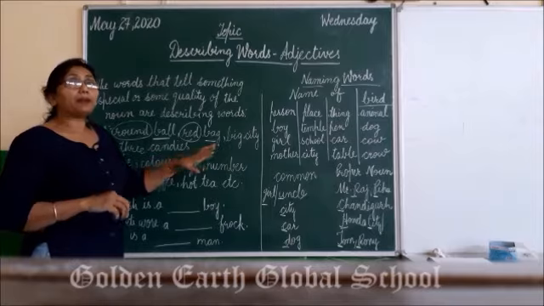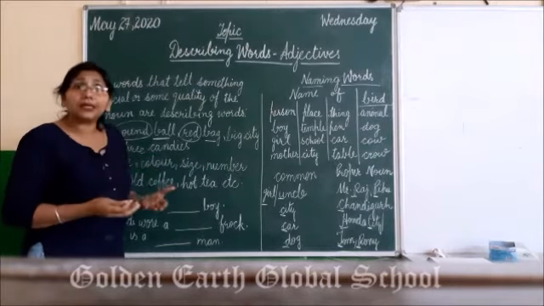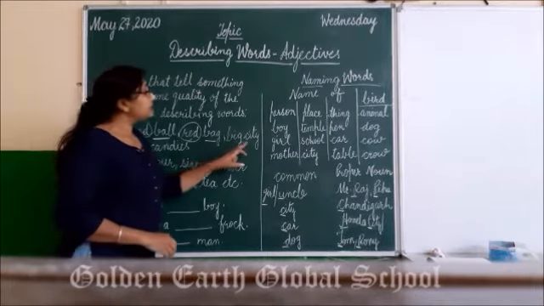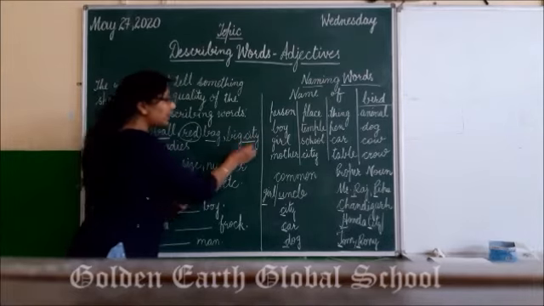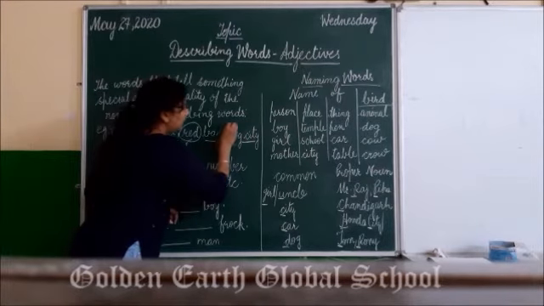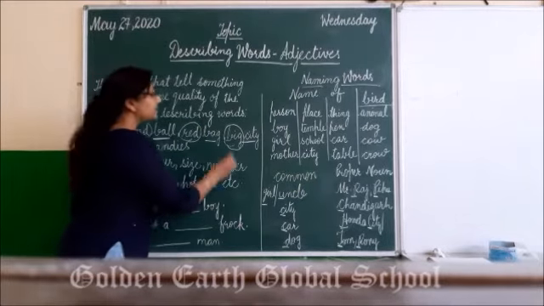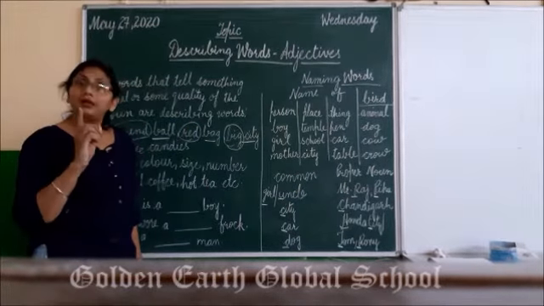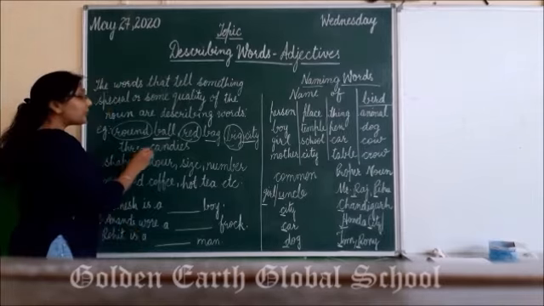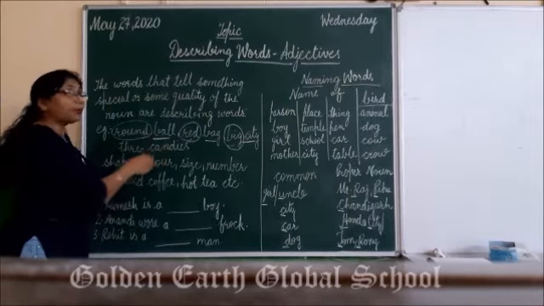ये हमको बैग के बारे में कुछ स्पेशल बता रहा है कि बैग का कलर क्या है. ओके. And city, this is a naming word. And how is the city? Big. Okay. So big is the describing word. 3 candies. अब how many candies?